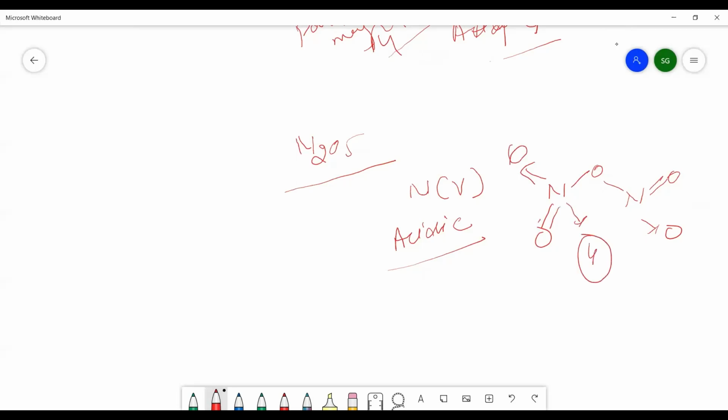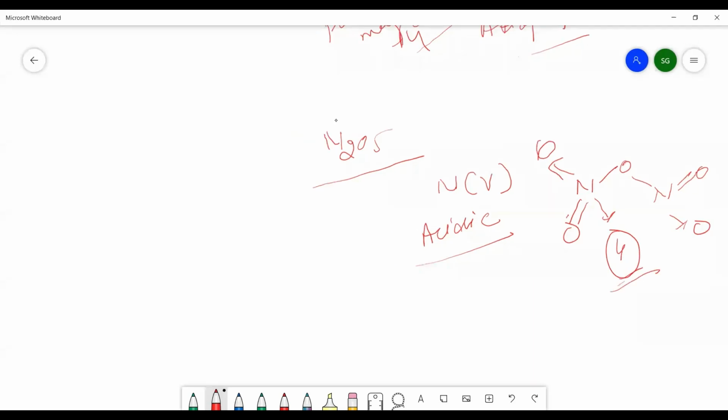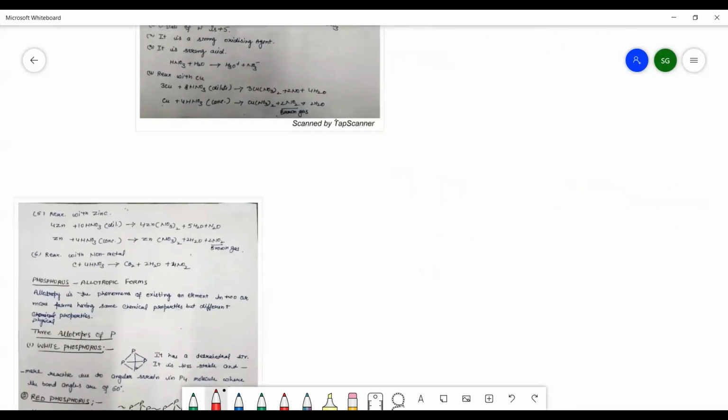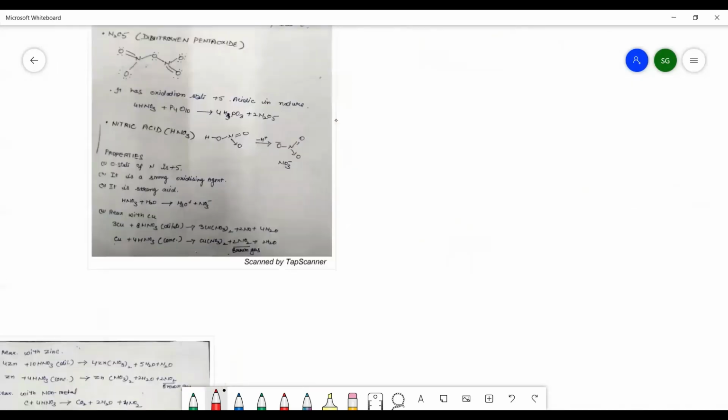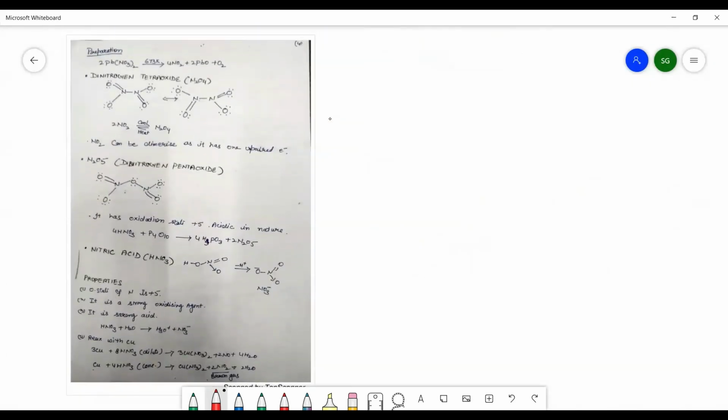The covalency of nitrogen comes out to be 4. So this is about the oxides of nitrogen. Now you can easily understand from there, like Pb(NO3)2, whenever you are heating it, it will form NO2. So a brown colored gas is visible to you in the test tube.